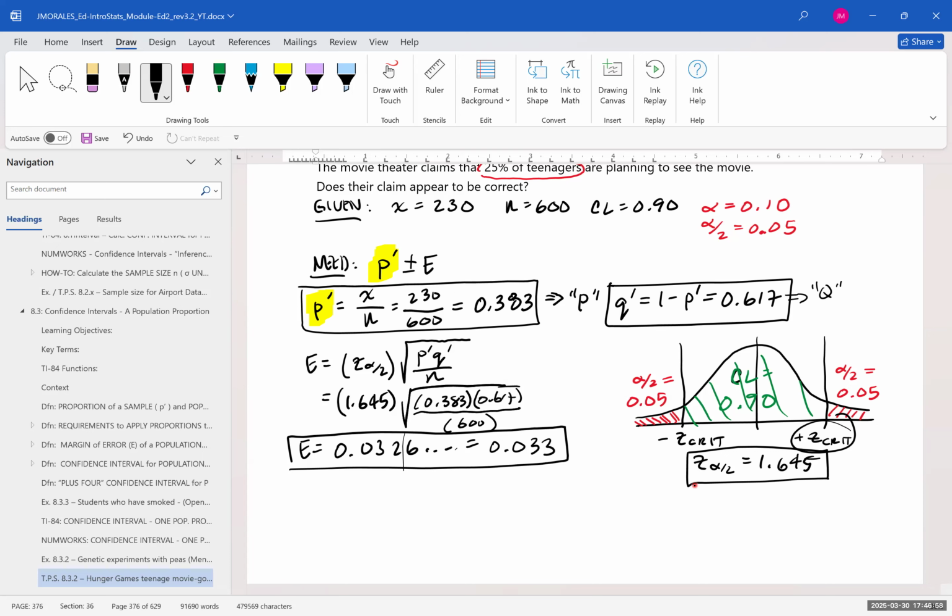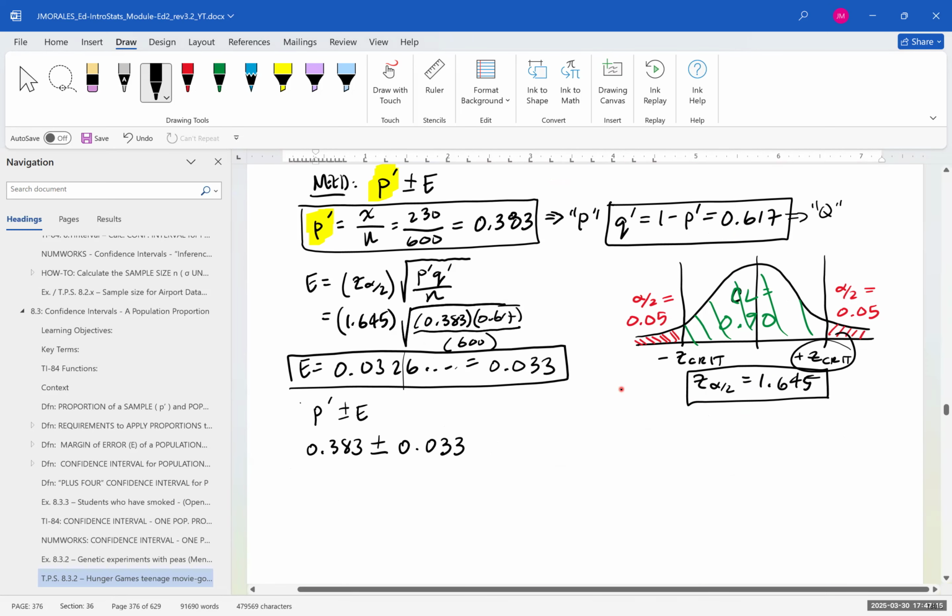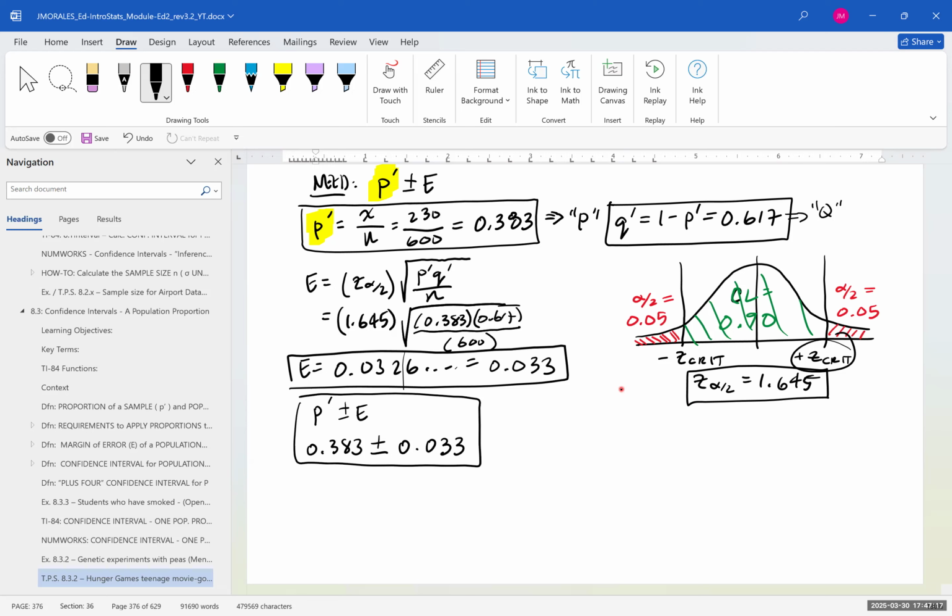So the confidence interval of P prime plus and minus E is going to be 0.383 plus and minus 0.033. And it's a little easier to think of this in terms of percentages. So that's 38.3 percent, plus and minus 3.3%.